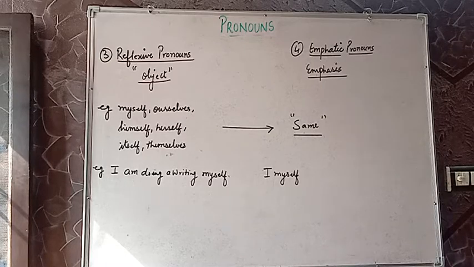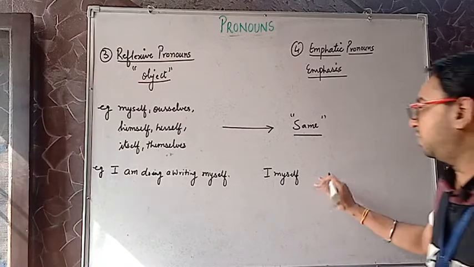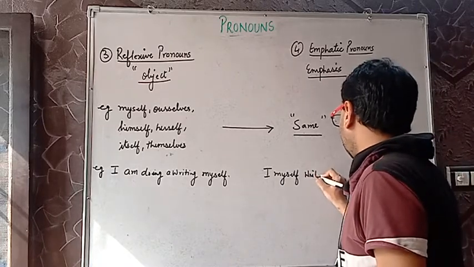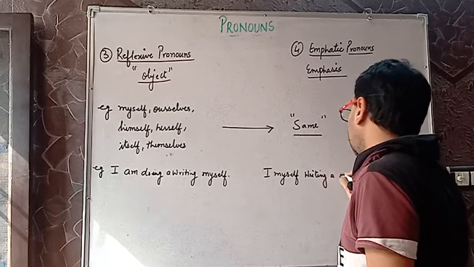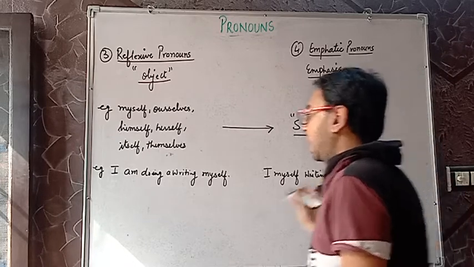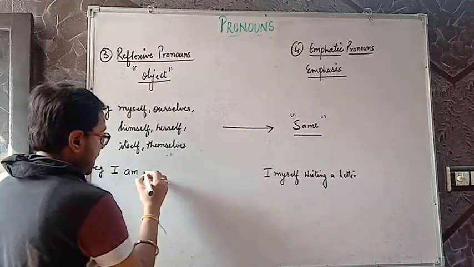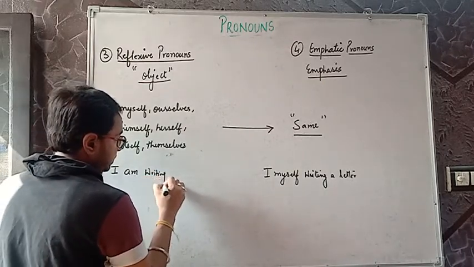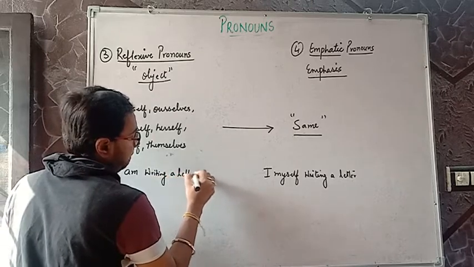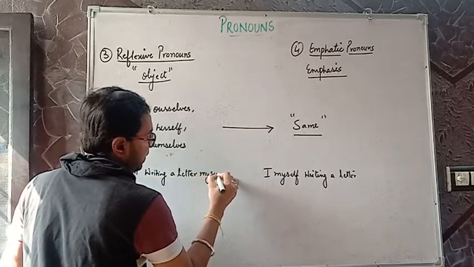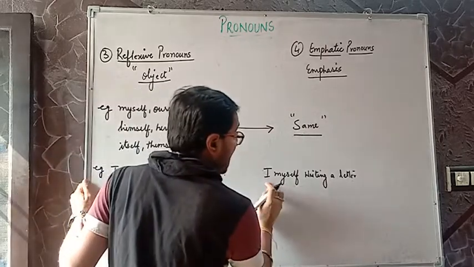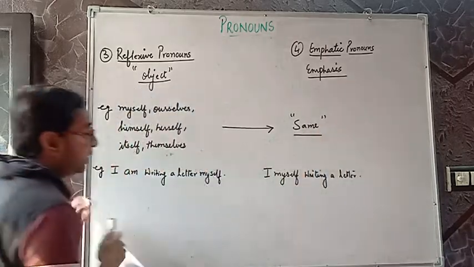I myself writing a letter. I am writing a letter myself. I myself writing a letter. Now understand the difference between the two. Very, very important.